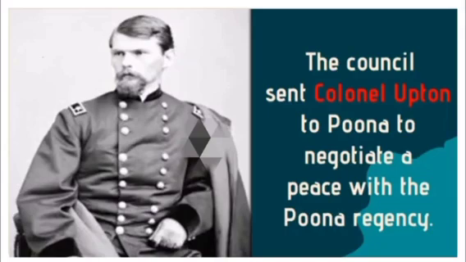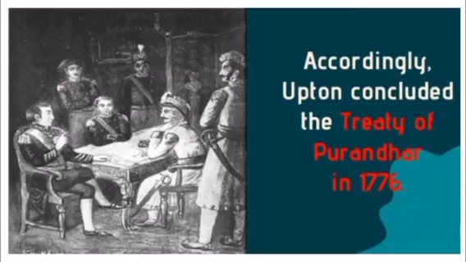So the council sent Colonel Upton to Poona to negotiate a peace with the Poona Regency. Accordingly, Upton concluded the Treaty of Purandar in 1776.